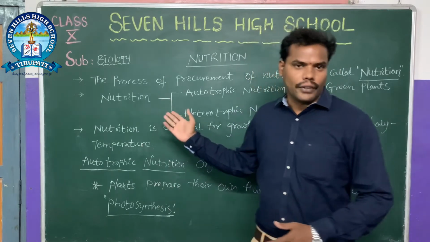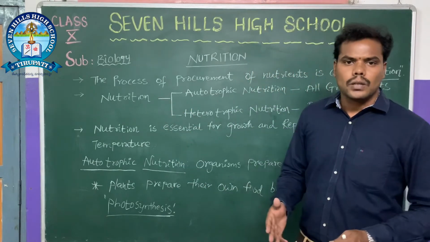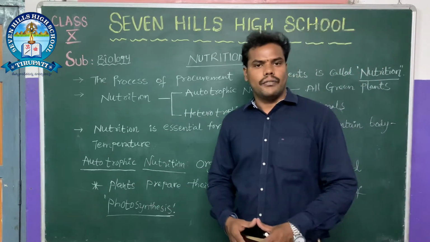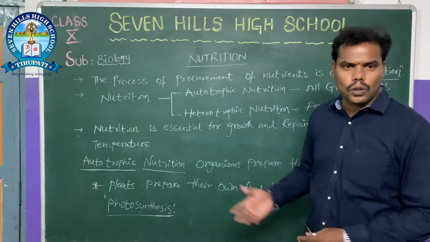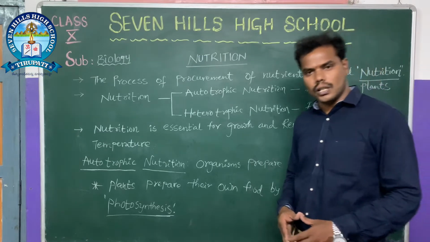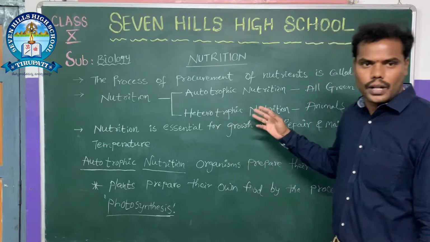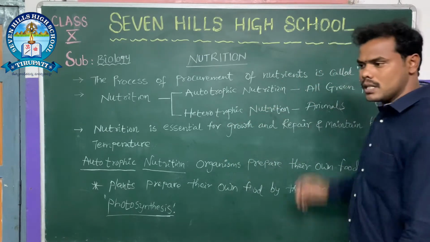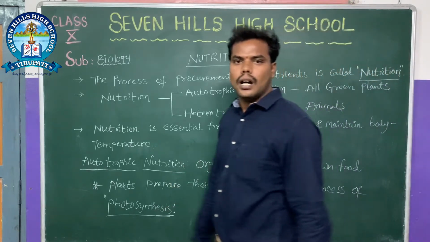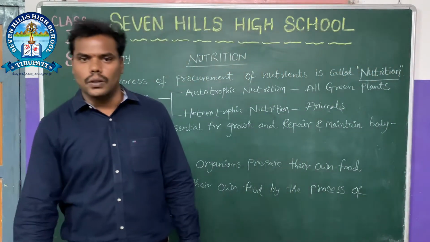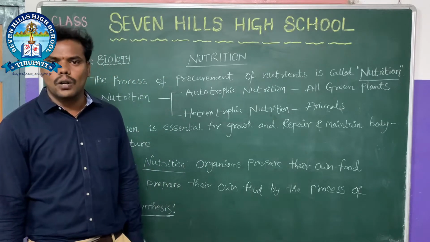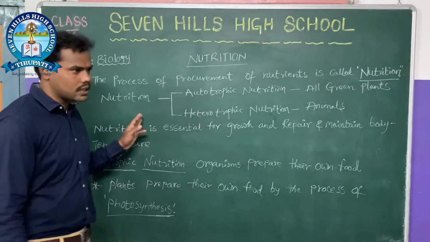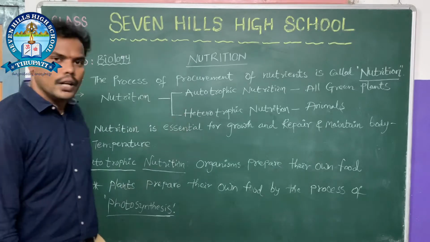And heterotrophic nutrition: the organisms that depend on others for their food requirements are called heterotrophs. Such type of nutrition is called heterotrophic nutrition. For example, all animals depend on other living organisms for their food requirements, so such organisms are called heterotrophs.